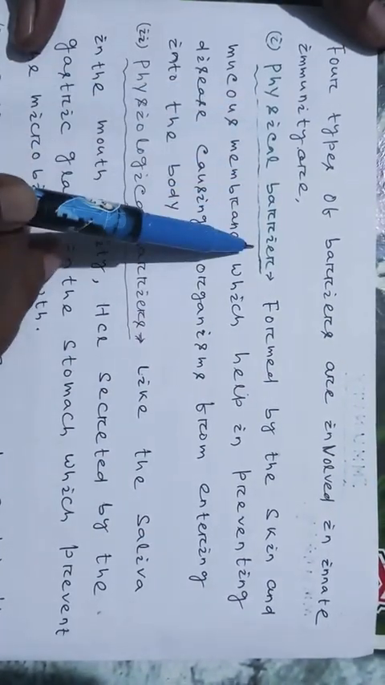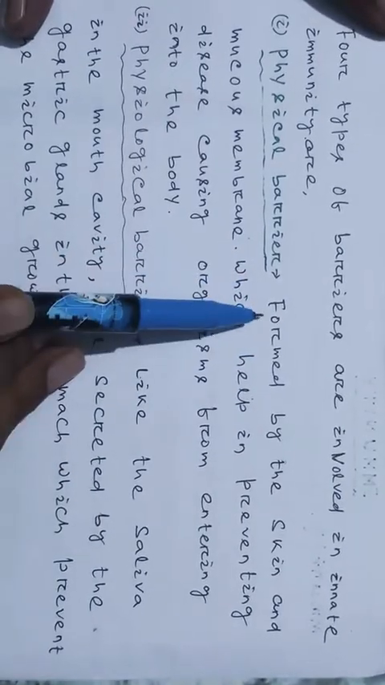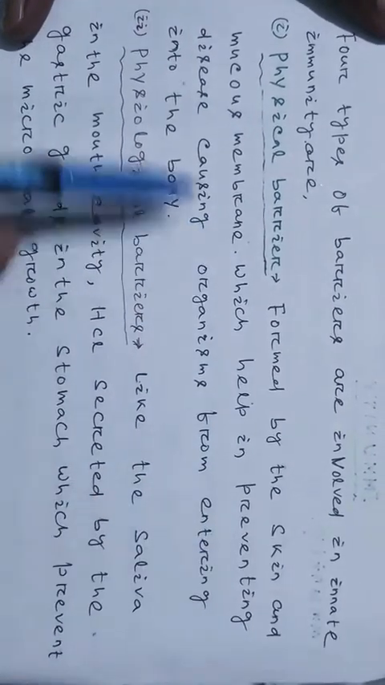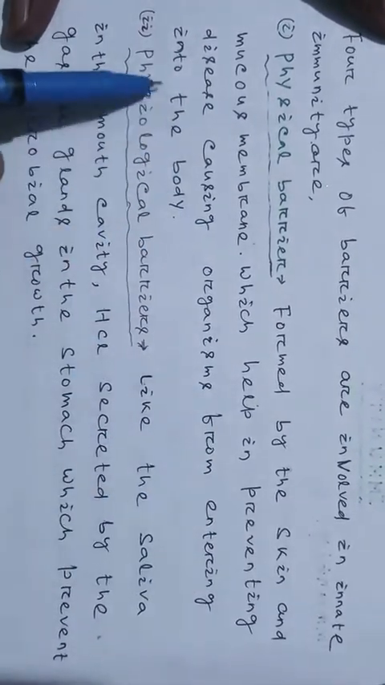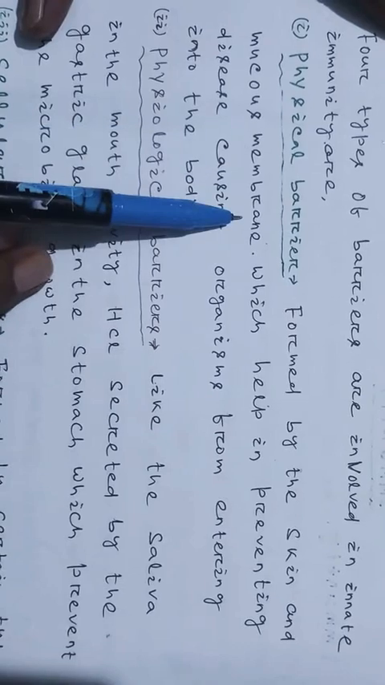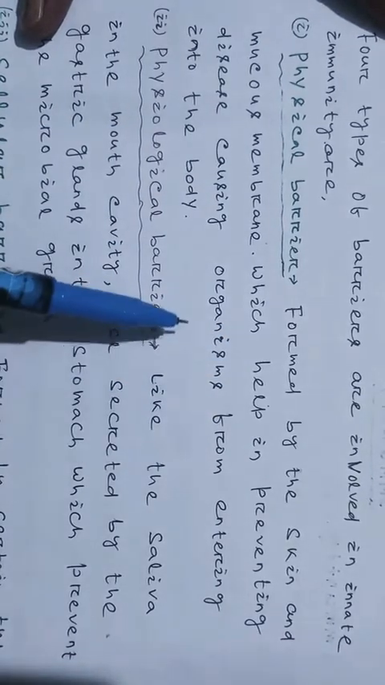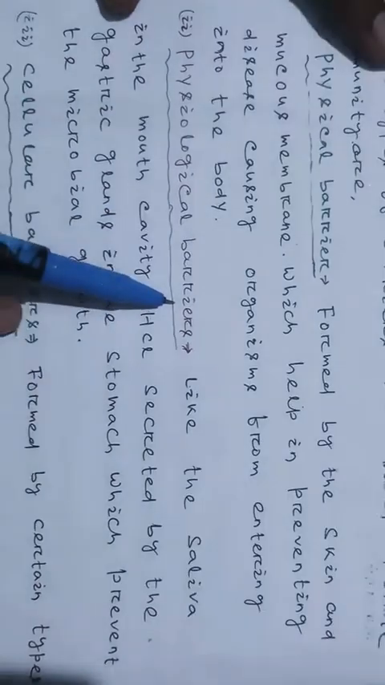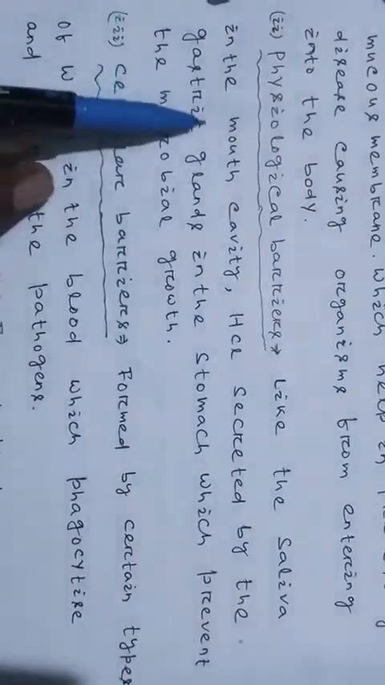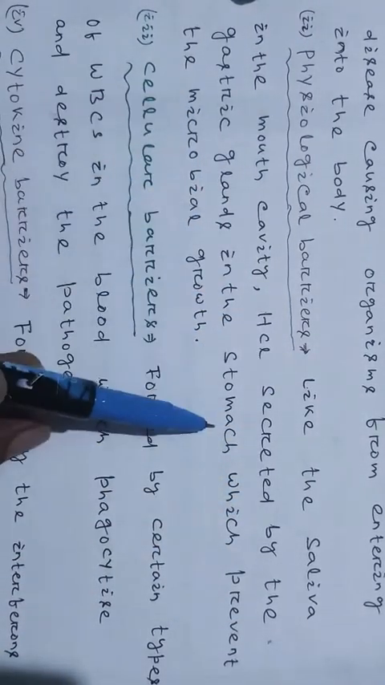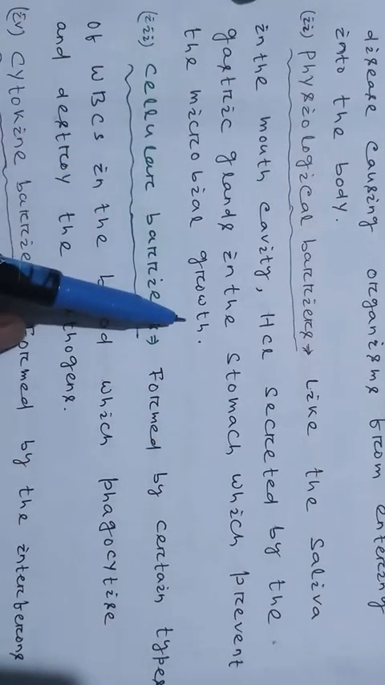Number one is the physical barrier. The physical barrier is formed by the skin and mucous membrane, which prevent disease causing organisms from entering the body. This is the first barrier. Then physiological barriers, like the saliva in the mouth cavity and HCl, hydrochloric acid, secreted by the gastric glands in the stomach, which prevent microbial growth.